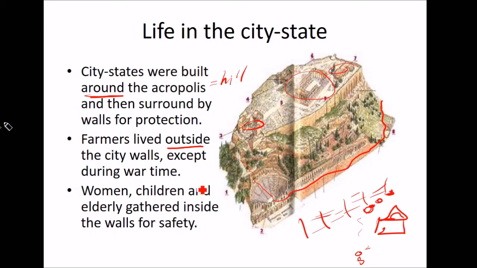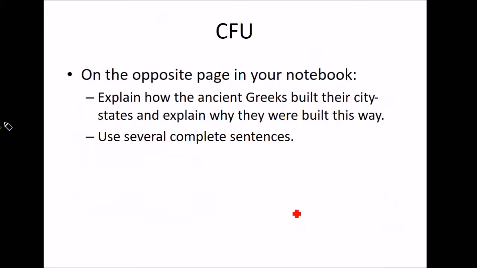Let's see. Women, children, and elderly gathered inside the walls for safety. Yeah, remember we talked about safety, security. That's another way of saying security. So that's the word you want to write down. And that is life in the city-state. Wow, how boring. It's got to be more than that. We're trapped around these walls.